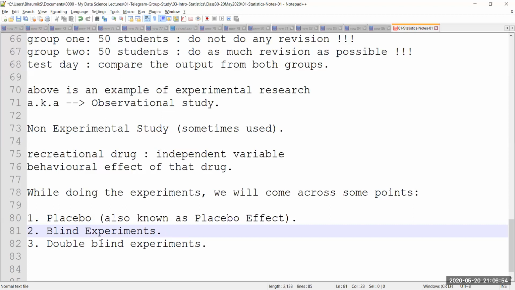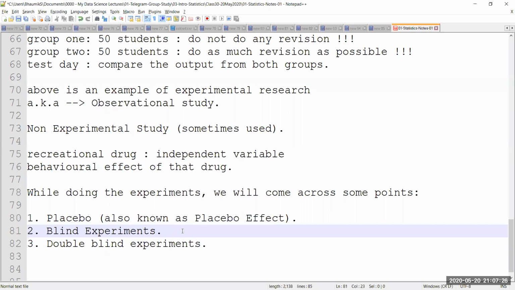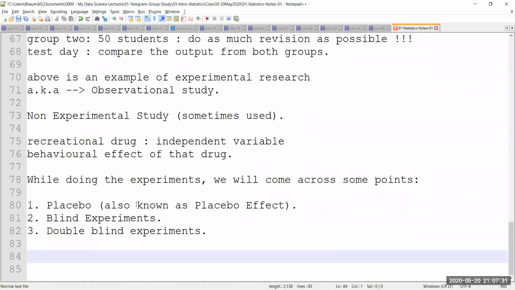Double blind experiments are where even the researcher does not know what pill he is administering, whether that is Norflux or a cetirizine tablet, he doesn't know. He is simply provided with the tablet by someone, or randomly he has found some homeopathic medicine or some kind of allopathy tablet in his drawer. He simply took that tablet and came to me. Or maybe my wife looked into the drawer, found just a random tablet, took that tablet, came to me, and said, "Okay, this is a tablet. Go ahead and eat it." So that is known as a double-blind experiment. Both the participant as well as the researcher don't know what is happening here, right?